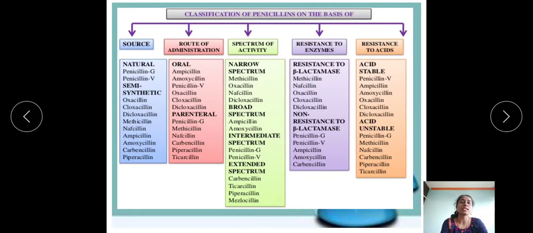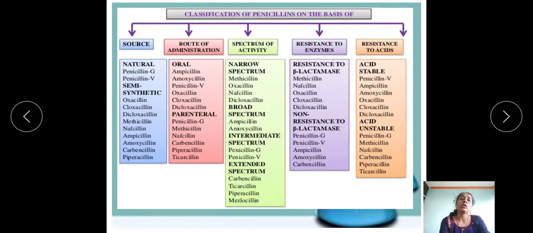Next one is the classification of penicillins on the basis of different criteria. So what are these criteria? First of all, source. Penicillins are classified on the basis of source, natural or semi-synthetic. Naturally, they are classified as penicillin G and penicillin V. And semi-synthetically, these are classified with examples like oxacillin, cloxacillin, and so on.